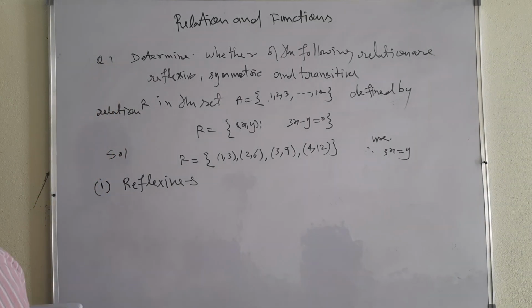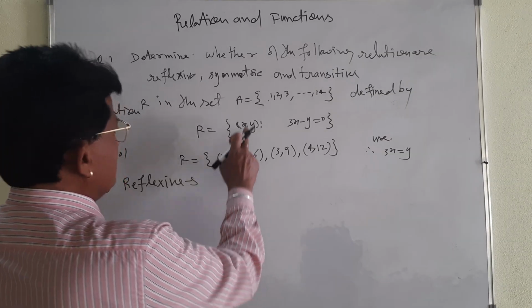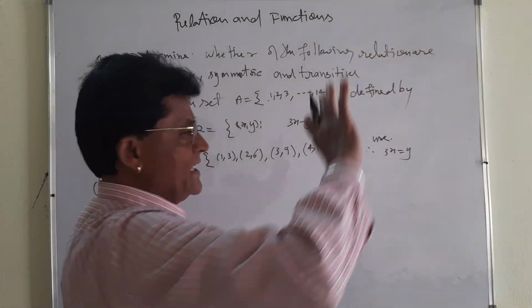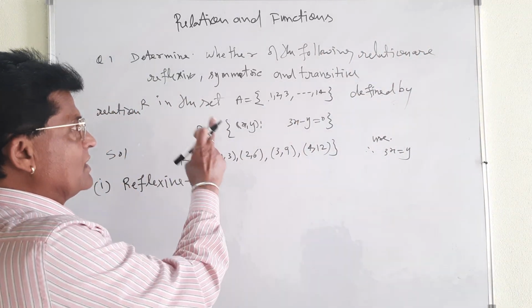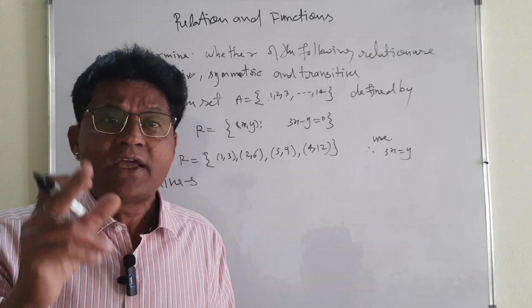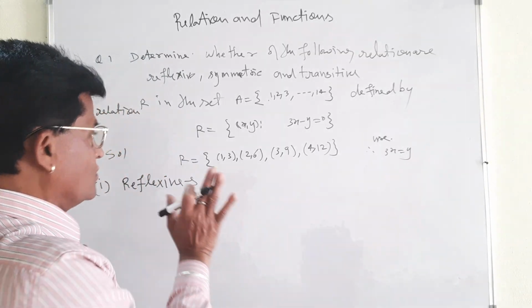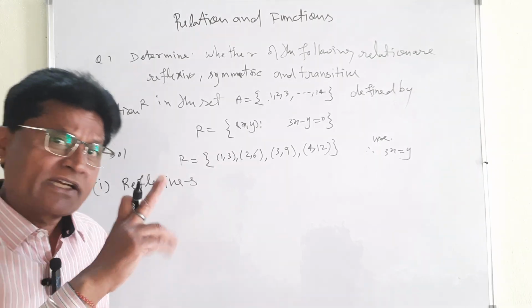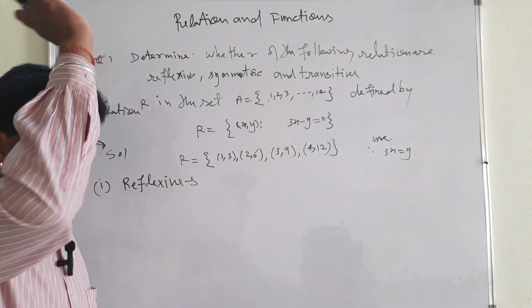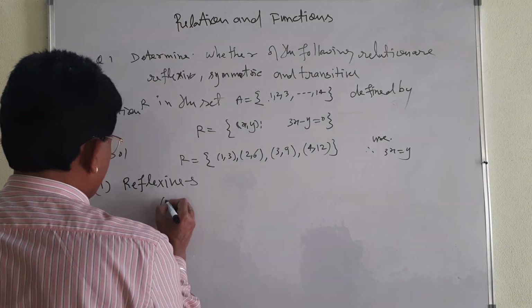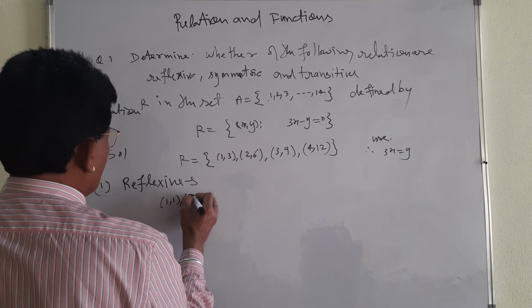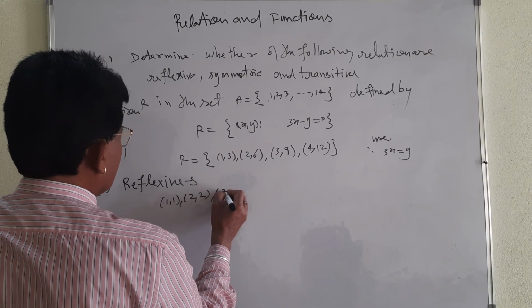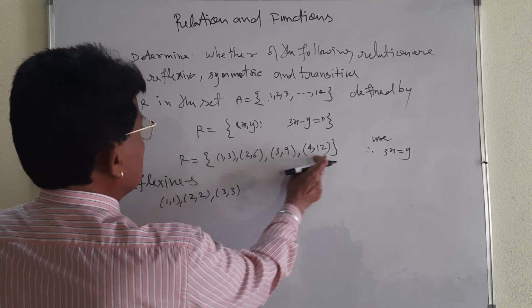You see, my dear student, 1, 2, 3, 4, 5 up to 14 elements are given. That is why (1,1), (2,2), (3,3), (4,4), (5,5) and so on up to (14,14) must belong to R. But these are not here. Let me take only one. If you want to write all, you can write. See, (1,1), (2,2), (3,3), R not here.